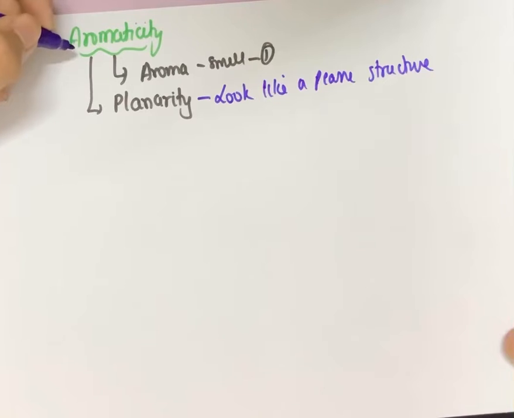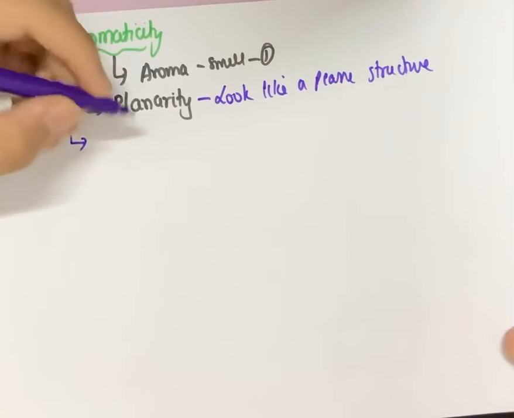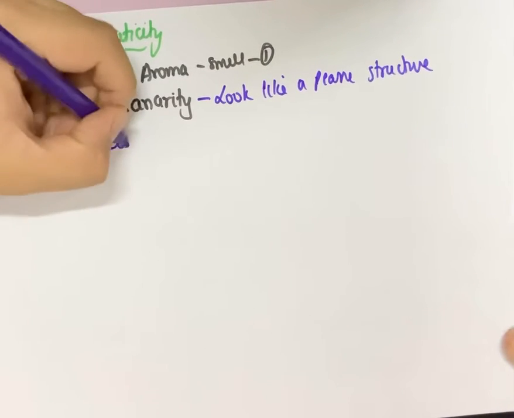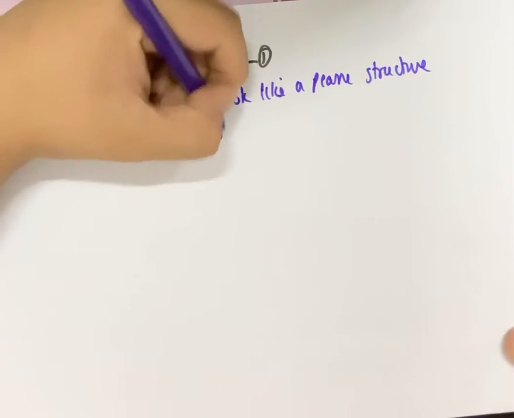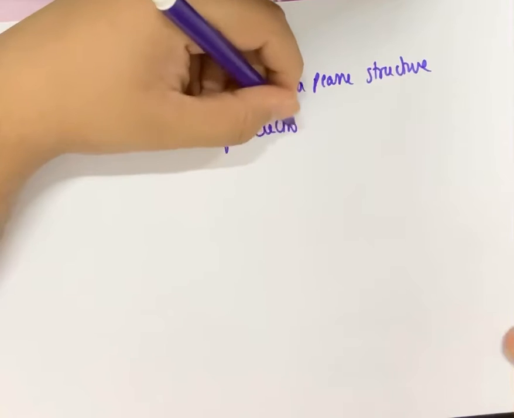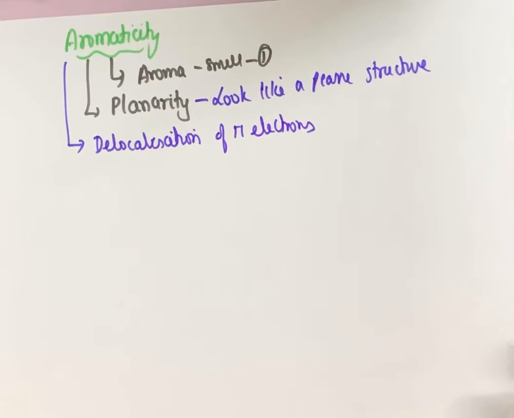The next one is delocalization of pi electrons. Very important. Delocalization of pi electrons. Now what does this mean? That the pi bonds or pi electrons which are there, they are not in a specific place, they are scattered.